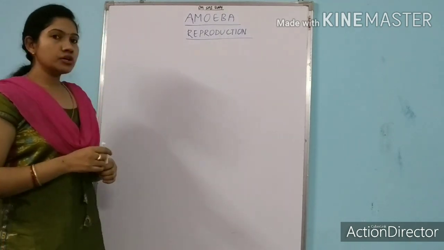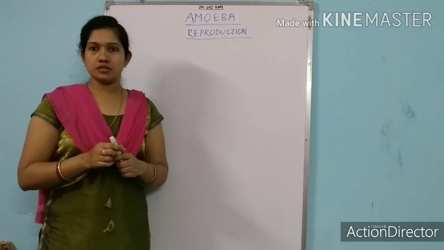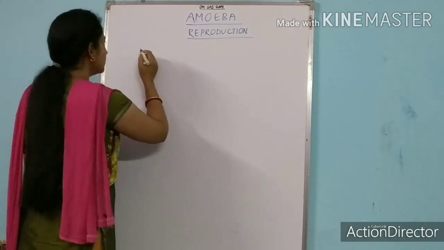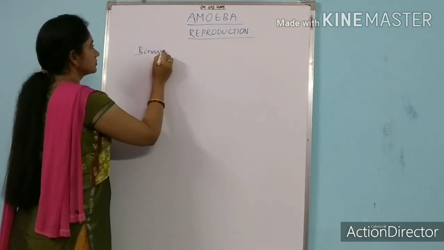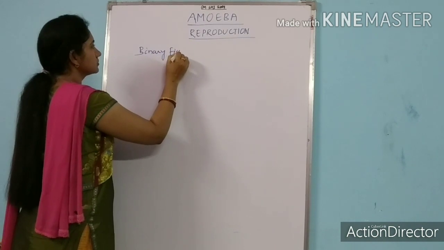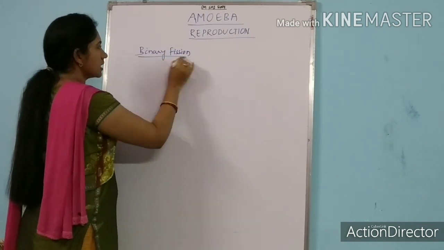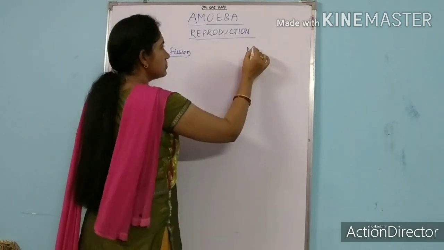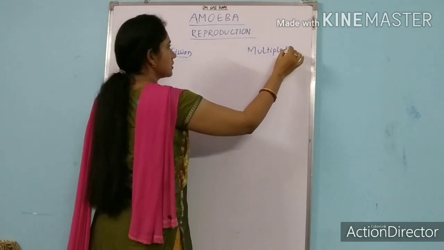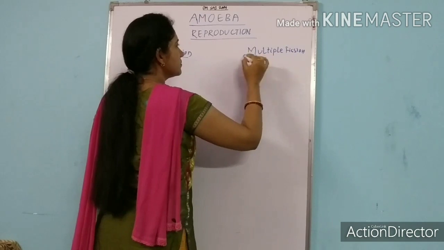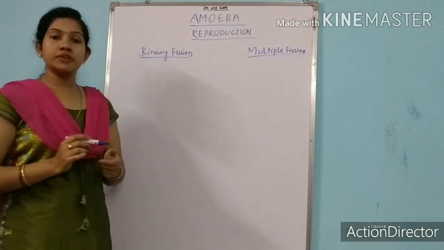See, amoeba undergoes reproduction by two methods. The first one is binary fission, and the second method is multiple fission. Binary fission and multiple fission.